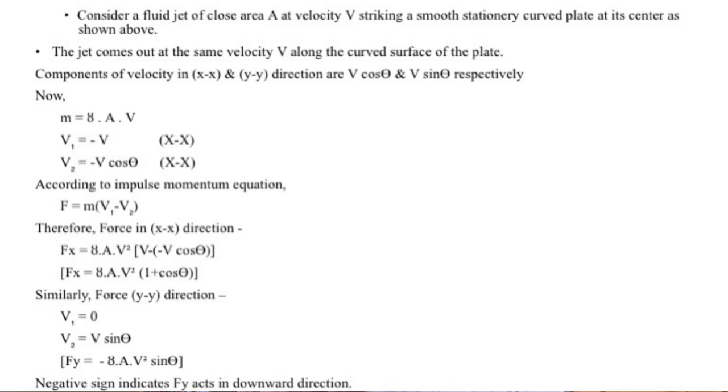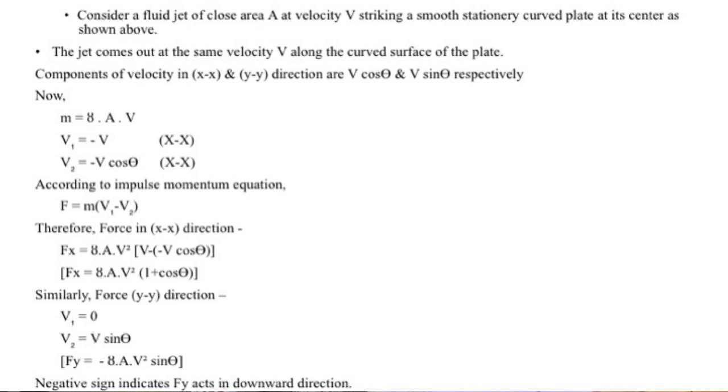Again, as we know by the impulse momentum equation, force is equal to mass into velocity, where m can be given as rho into area into velocity. Now for initial velocity, v1 is equal to v, which is in x direction. Now v2 in x direction, that is the final velocity, will be minus v cos theta.